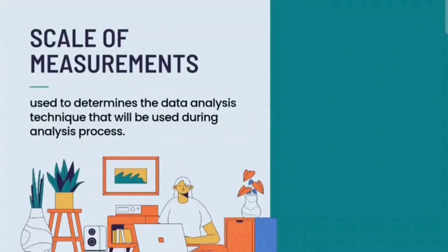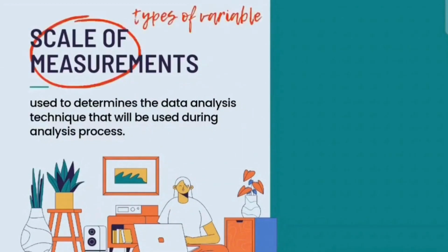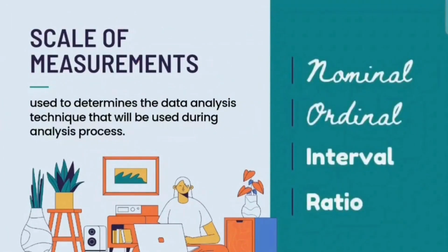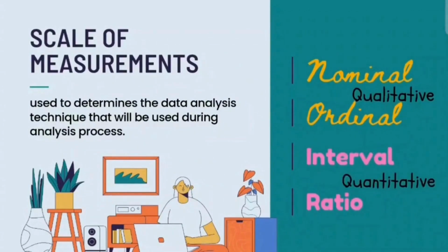So next is scale of measurement. Why do we need to know the scale of measurement? Because scale of measurement is used to determine the data analysis technique that will be used during the analysis process. But before that, you need to remember that your scale of measurement depends on the types of variable and data. There are 4 types of scale of measurement, which is nominal, ordinal, interval, and ratio, where nominal and ordinal came from qualitative variable, and interval and ratio came from quantitative variable.